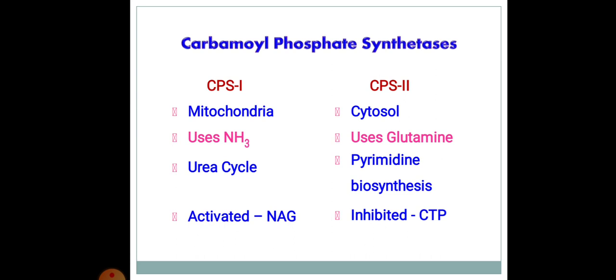So, what are the characteristics of those two? CPS1 is in mitochondria, uses NH3, is part of the urea cycle, and is activated by NAG, whereas CPS2 is in cytosol, uses glutamine, is for pyrimidine biosynthesis, and is inhibited by CTP.